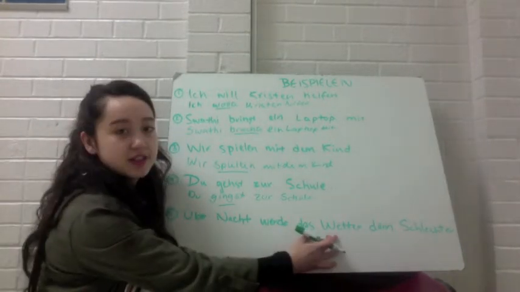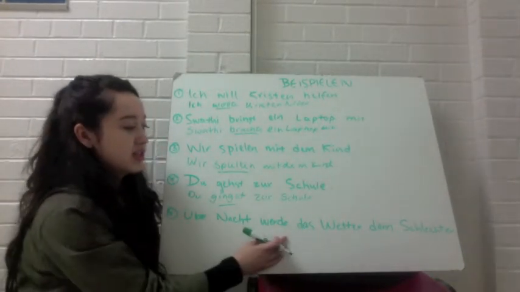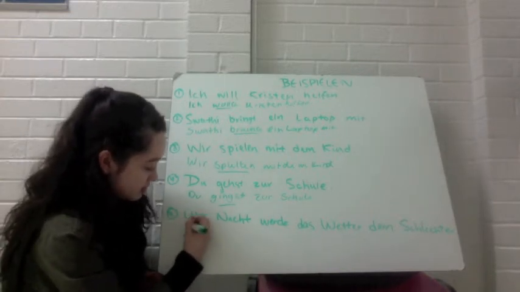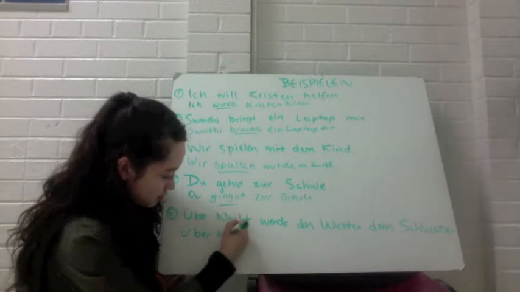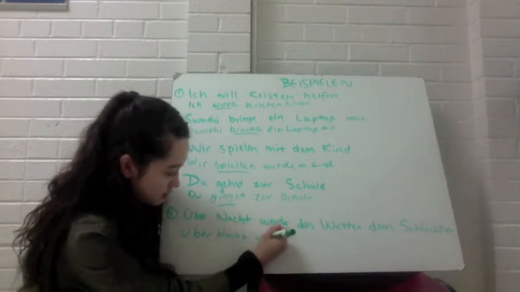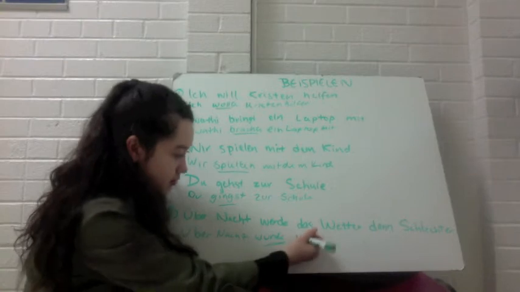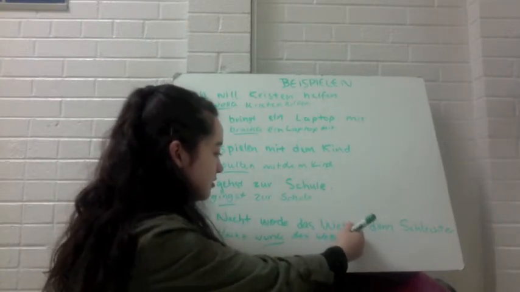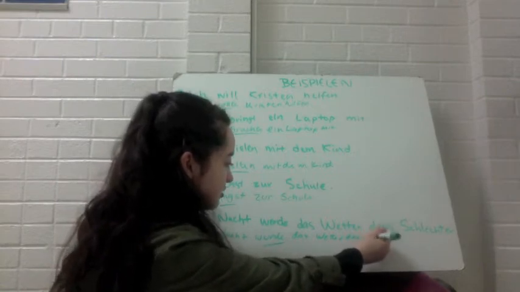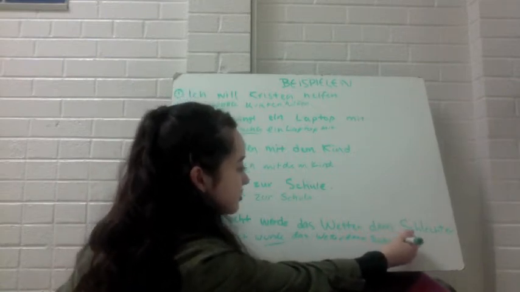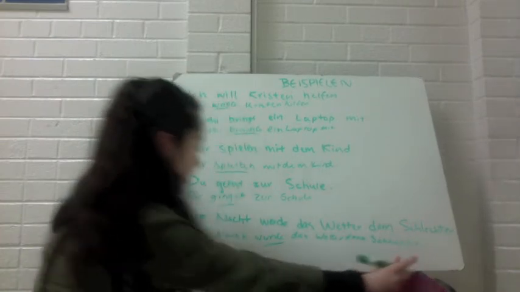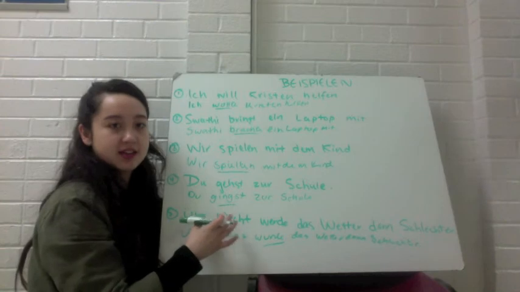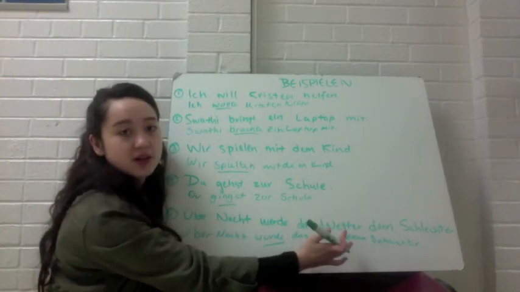Das Wetter is the subject of the sentence, so it is going to have the ending for er, sie, and es. And you can see the verb is still in the second position because "über Nacht" acts as the first position even though the subject comes after it.